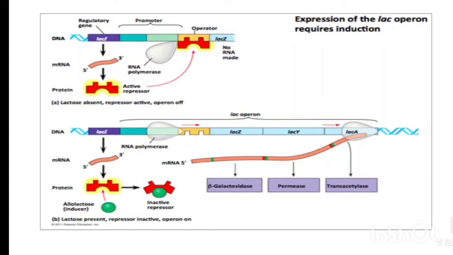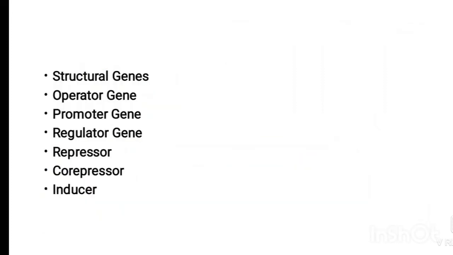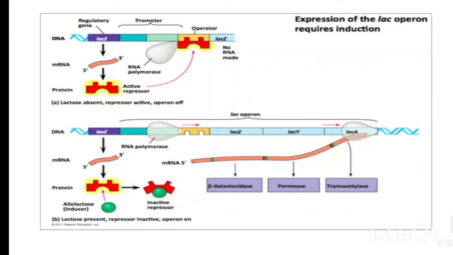The next gene is the promoter gene. In the lac operon of E. coli, the promoter gene is located next to the operator. It is located between the operator and the regulator gene. The promoter segment is the place where the RNA polymerase enzyme binds with the DNA.